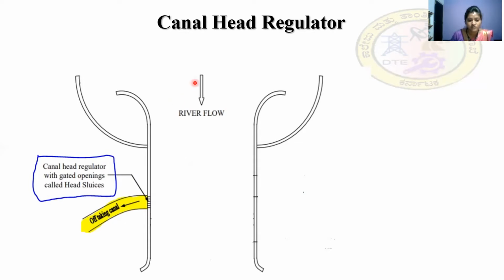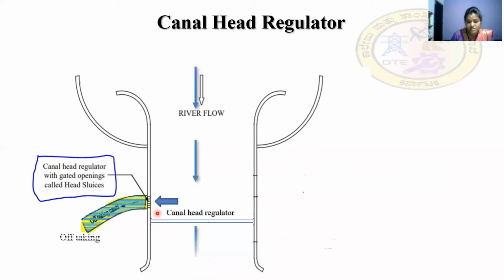This is the water flow. In this direction, the river is flowing. The water flow direction is in this direction. This is the weir, and we have provided a canal head regulator at this point. This is the off-taking canal, and we have provided a regulator here. So this regulator is known as the canal head regulator.